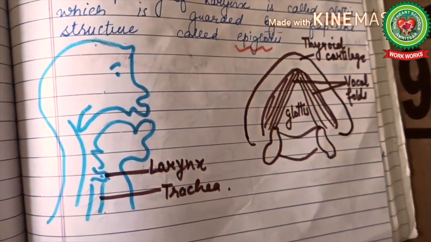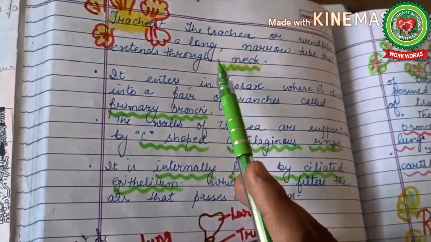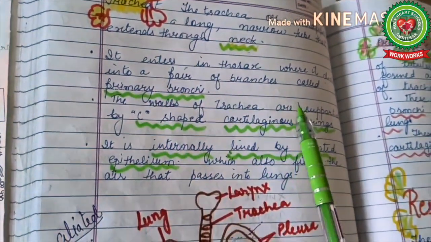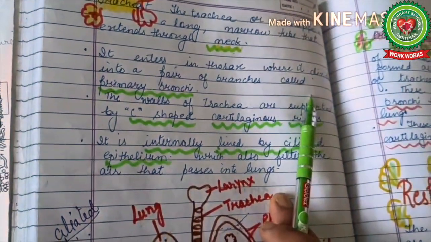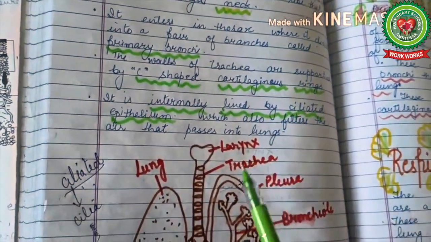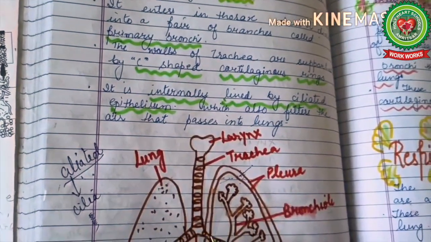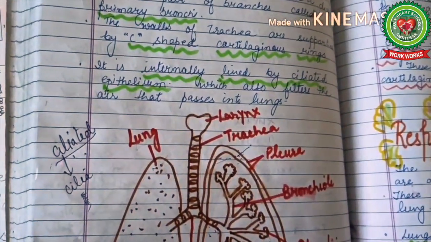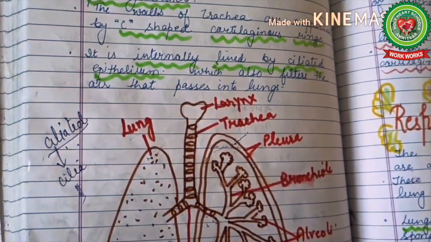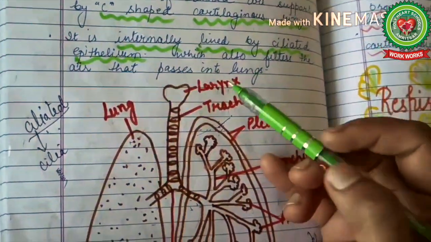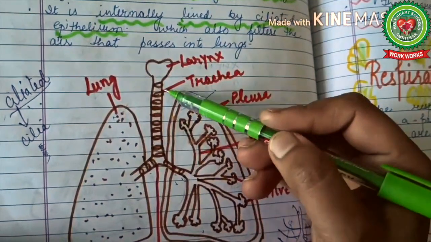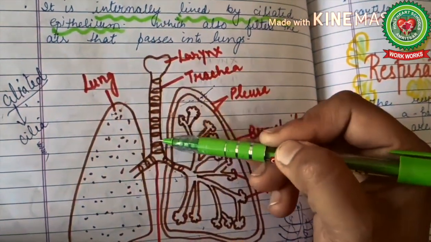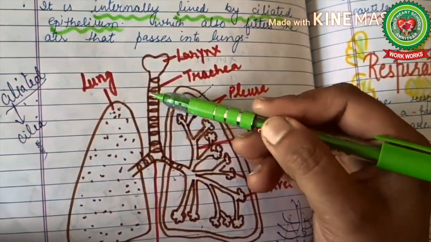Now next, trachea. It is a long narrow tube which extends throughout the neck. It enters the thorax where it divides into a pair of bronchi called primary bronchi. It is supported by C-shaped cartilaginous rings, and its internal lining is lined by ciliated epithelium. Now look here children, this is larynx and this is trachea. This is a long tube. These are cartilaginous rings, and its lining is supported by cilia.